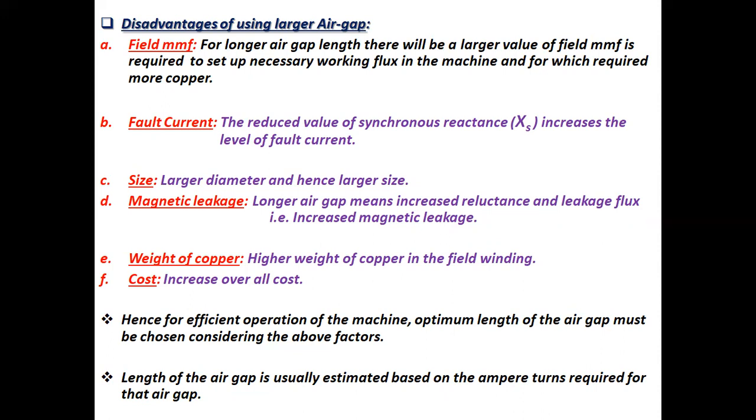Magnetic leakage. Longer air gap means increased reluctance and leakage flux, that is increased magnetic leakage. Weight of copper, higher weight of copper in the field winding. Cost, increased overall cost. Hence, for efficient operation of the machine, the optimum length of the air gap must be chosen considering the above factors. Length of the air gap is usually estimated based on the ampere turns required for that air gap.